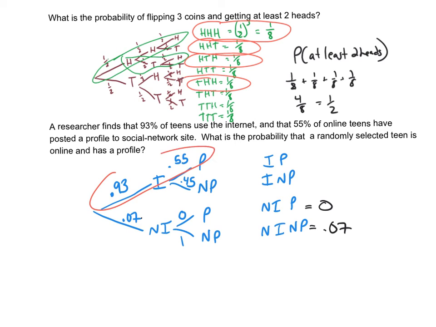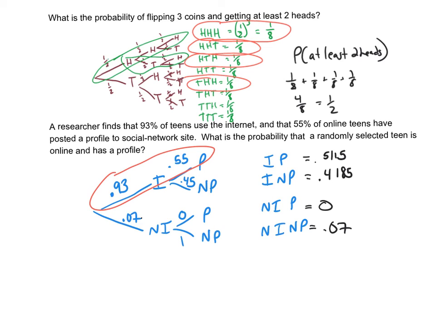Internet and a profile would be 0.93 times 0.55, which should be 0.5115. And then 0.93 times 0.45 for that branch is going to be 0.4185. So if I add these 4 numbers together, I should get 100%, because that's the chance.